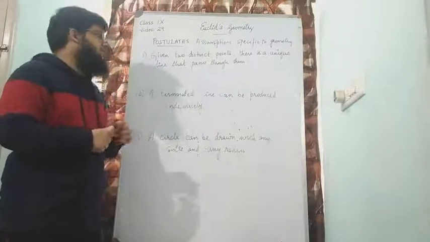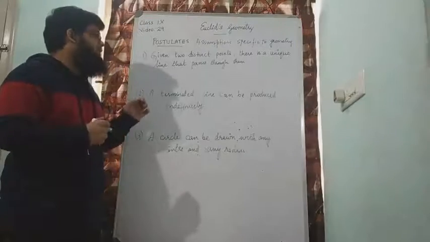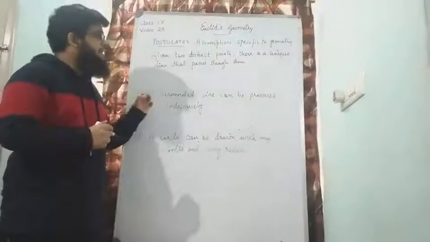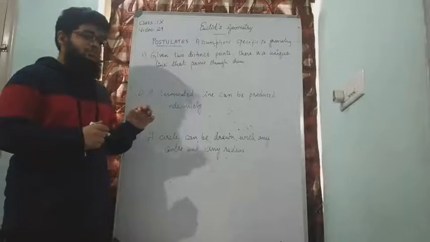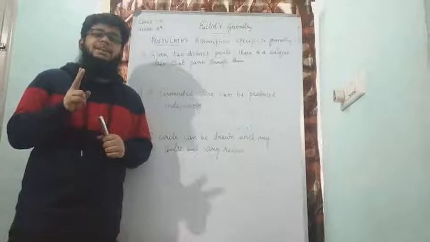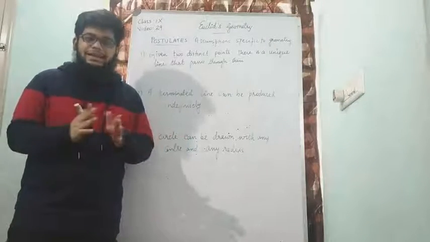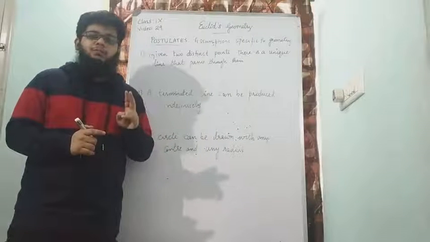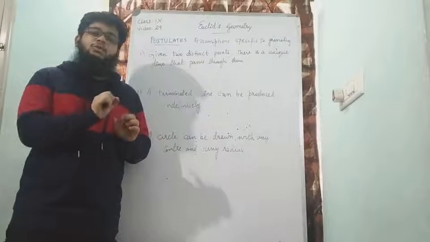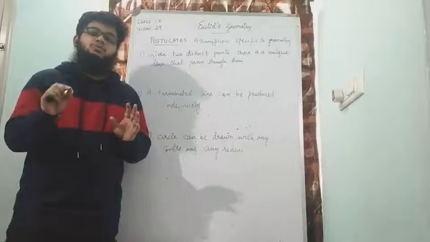Let us begin with postulate number 1. Given two distinct points, there is a unique line that passes through them. That means if I have two distinct points, the meaning of distinct is different, completely different. If I have two different points, then there is one unique line that passes between those 2 points.